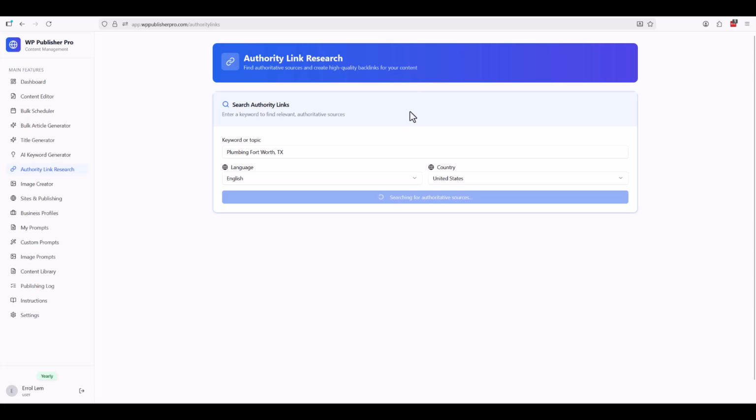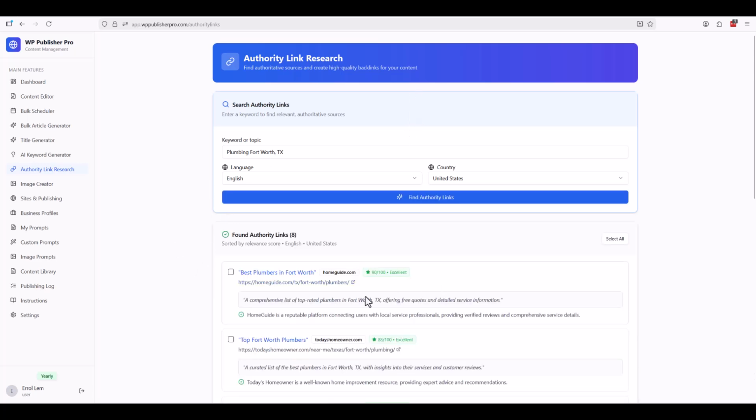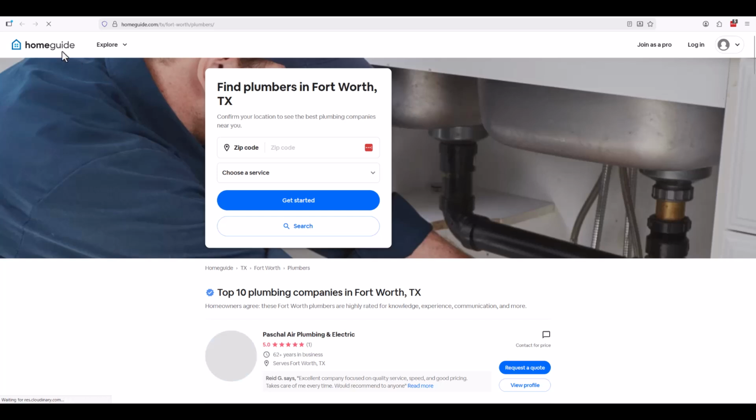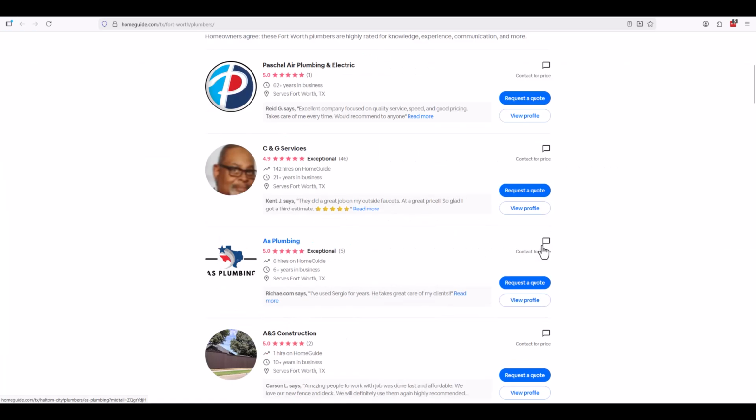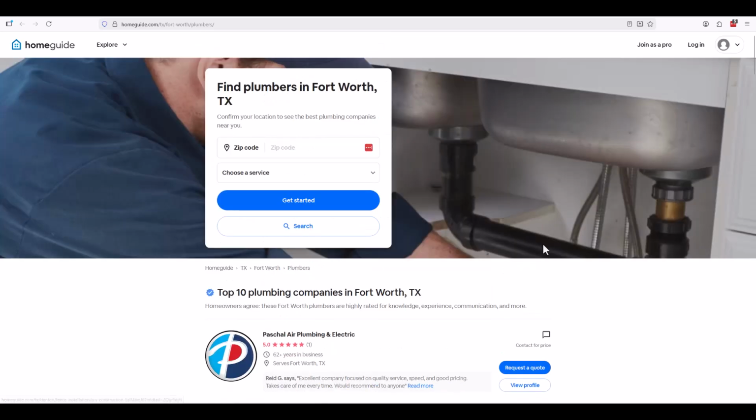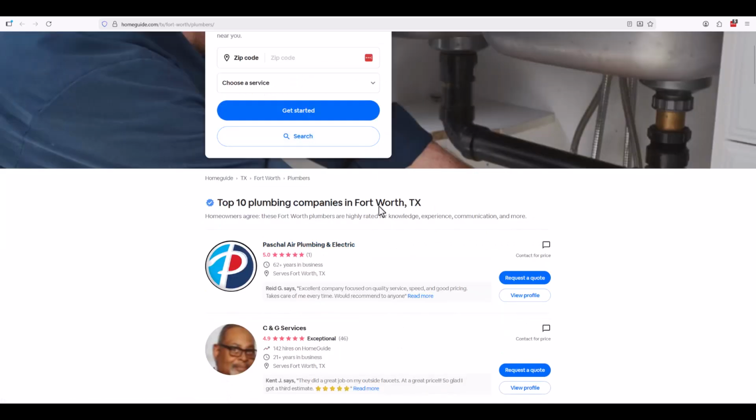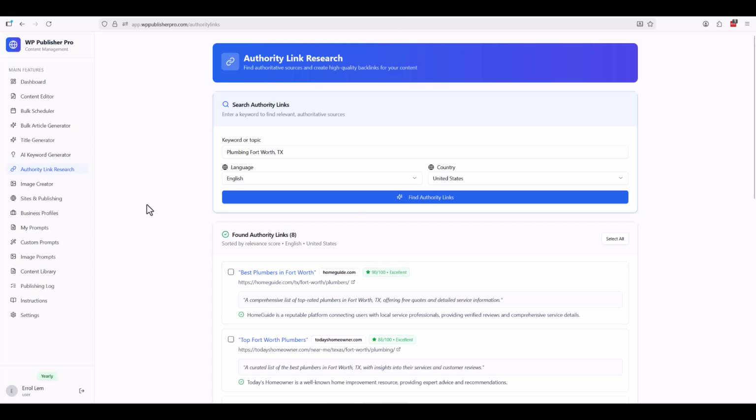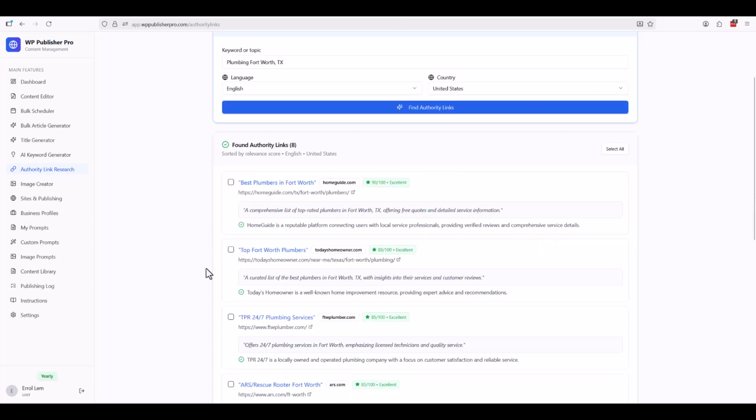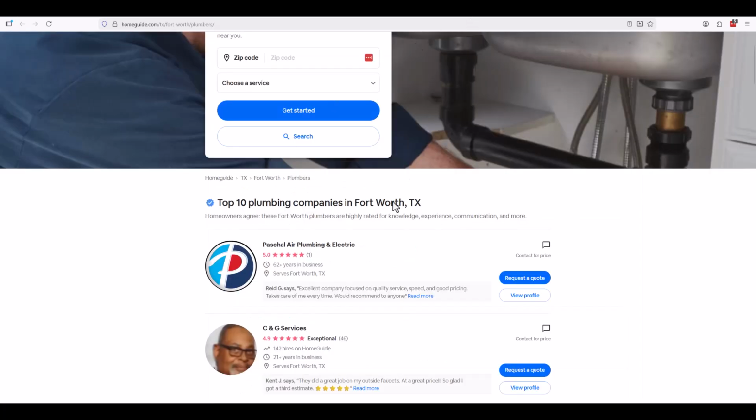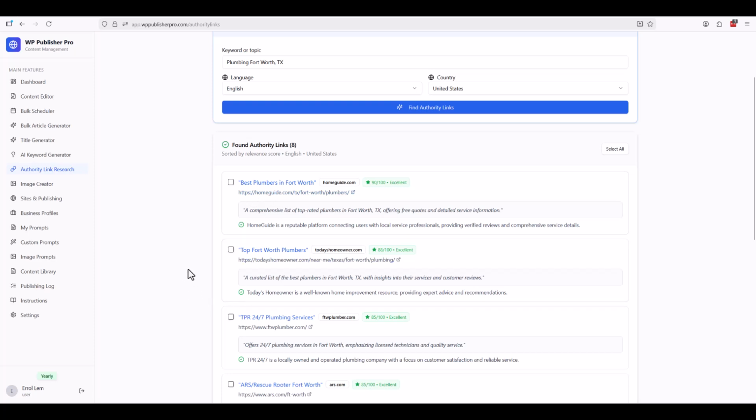It's going to take a while. If there is nothing, oh, here it comes already. Well, you have Home Guide. Let's see what it says. This is find plumbers, so it's a lot of plumbers in Fort Worth. Well, this is maybe a tip, or maybe you already know. If that client is already in here, take the link, go to it, and use it as an authority link because it's from Home Guide.